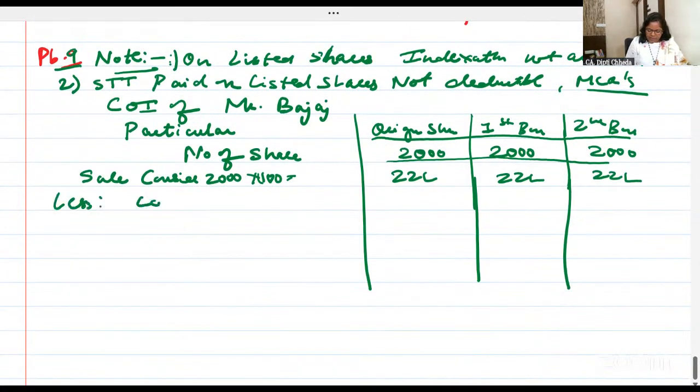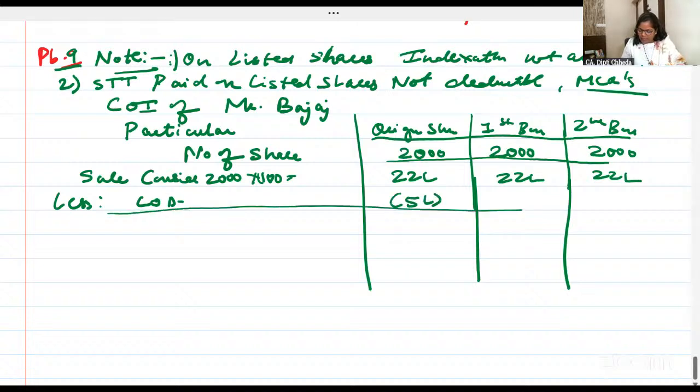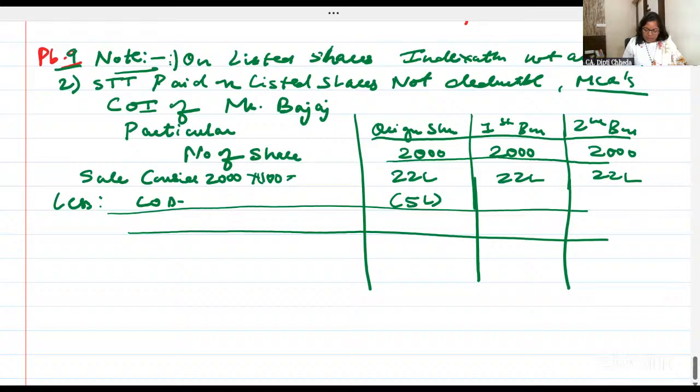And you will take the cost of acquisition, not indexed, nothing. You will take the cost of acquisition, indexation is not there. So original shares were acquired by him for 5 lakh, and you are getting 7 lakh long-term capital gain.